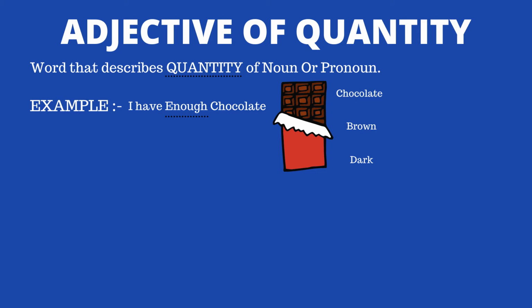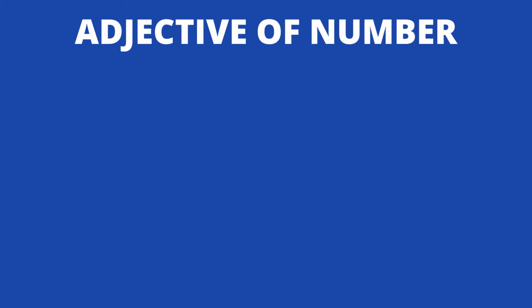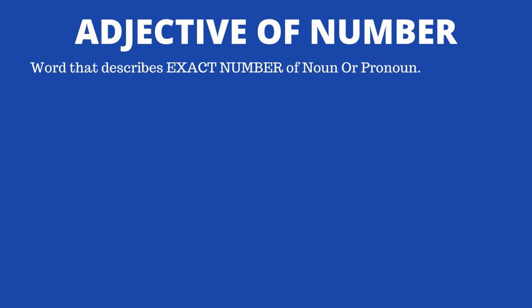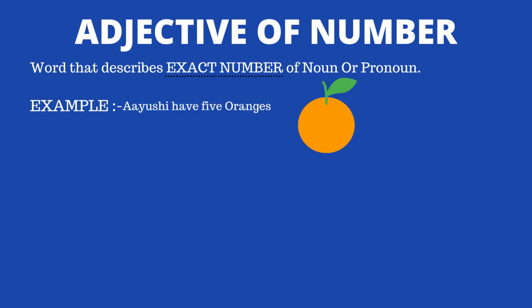So now let's move on and understand what is adjective of number. These are words that describe the exact number of a noun or pronoun. Put emphasis on these two words, exact number. So let's take some examples which make things clearer for you. Ayushi has 5 oranges.